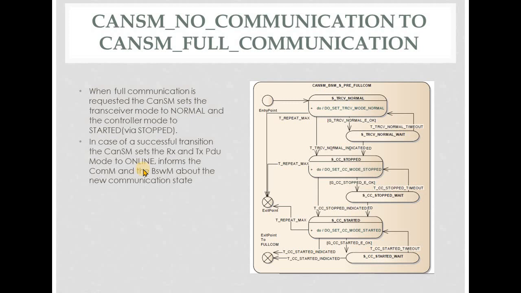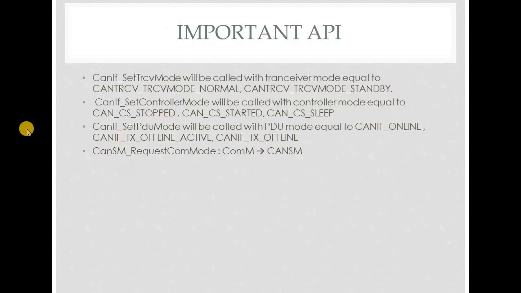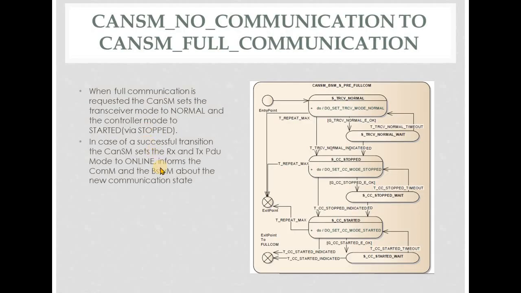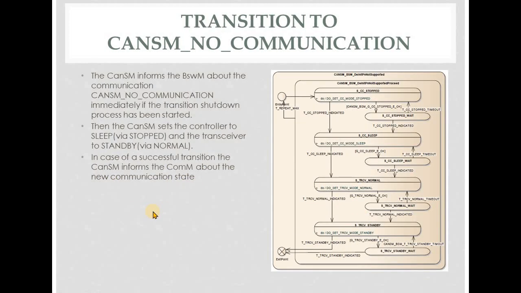Once CAN-SM receives the bus mode indication API, then it will set the RX and TX PDU mode to online using the CAN-IF set PDU mode API. And then it also informs COMM and BSWM about the new communication state.